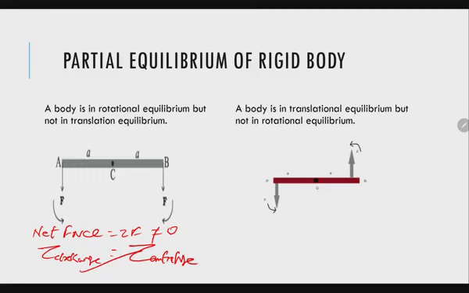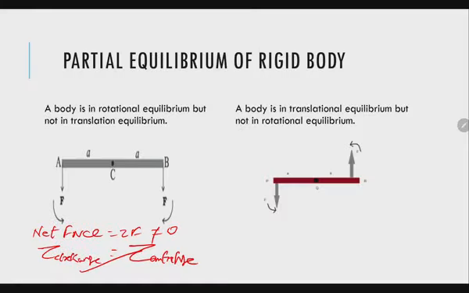In the second figure, we can see the torque is not 0, but force is 0. Net force is 0. F minus F is equal to 0. So, F net is equal to 0. So, it is in the translational equilibrium but not in the rotational equilibrium.